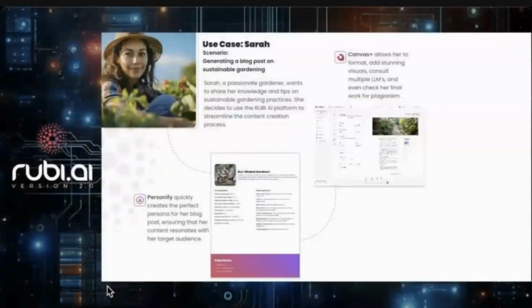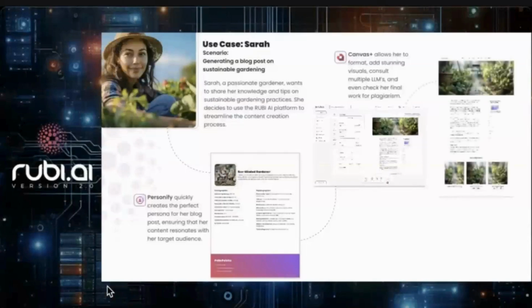Now, after she's done creating the blog, the next thing that she wants to do is start to build the blog. And she can do that inside of Canvas Plus because it lets her put all the text together that she's created, and put in the images that she's created inside of here as well. And then she's ready to do the next step, which is to take it to market through one-click